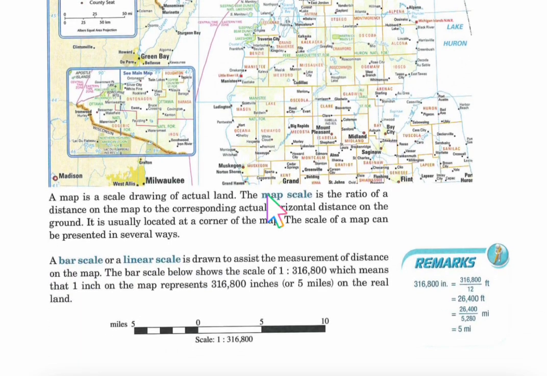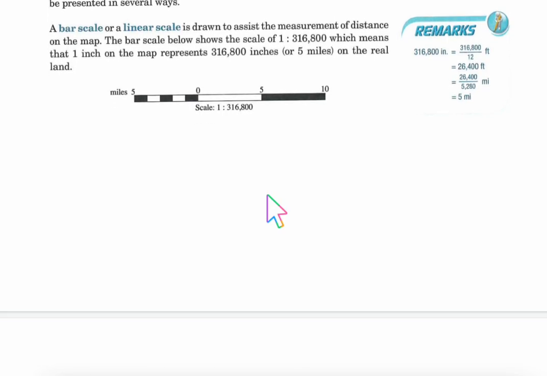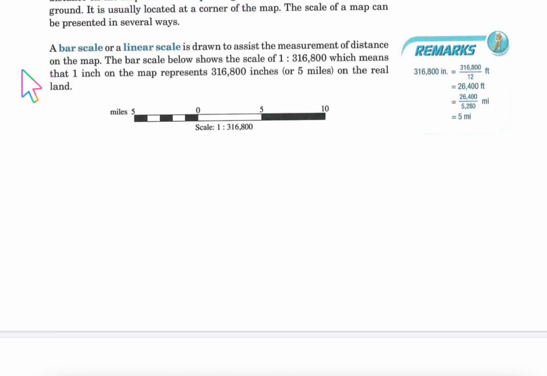Okay, and then these map scales can be represented in different ways. They could use what's called a bar scale or linear scale. And in this one right here, the sample right here, they're basically saying that it's 1 to 316,800.